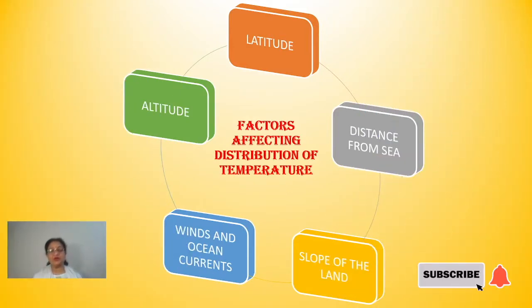Next is, children, you must have seen many times and felt also, what can be the reason behind the variation in temperature? Have you ever thought of it? Just an example I'm giving you: during daytime we are getting the sun rays.